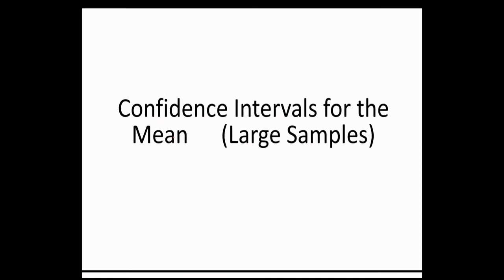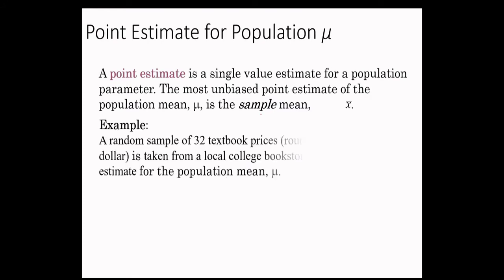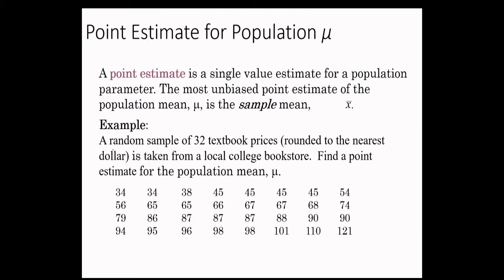Confidence interval for the mean, point estimate for the population mu. What is a point estimate? A point estimate is a single value estimate for a population parameter. The most unbiased point estimate for the population mean, mu, is the sample mean. For example, a random sample of 32 textbook prices rounded to the nearest dollar is taken from a local college bookstore. Find a point estimate for the population mean.